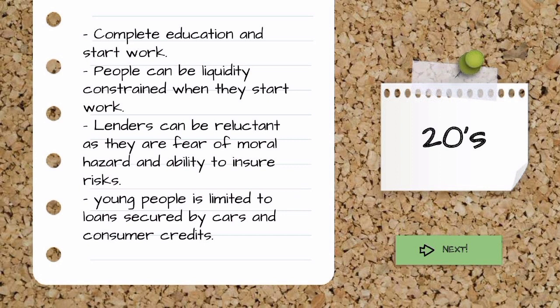People can be liquidity constrained when they start to work due to the inability to borrow enough to live at a level that is likely justified by future earning power. Lenders, on the other hand, can be reluctant as they fear moral hazard and the ability to insure risk is lacking. Student loans may offer the best opportunity to borrow. Banks hope to attract profitable clients and find that tertiary education and professional status reduce moral hazards. Government loans may also be available in expectation that their future tax revenues will be enhanced. However, the case may be that young people are limited to loans secured by cars and consumer credits.